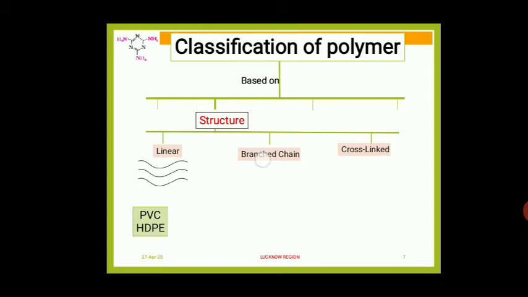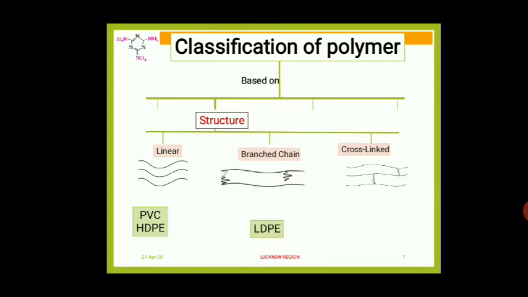Next one, branched chain polymers. Let us see what are the branched chain polymers. The polymers which are having some branches, such type of polymers are called branched chain polymers. Example: low density polythene.